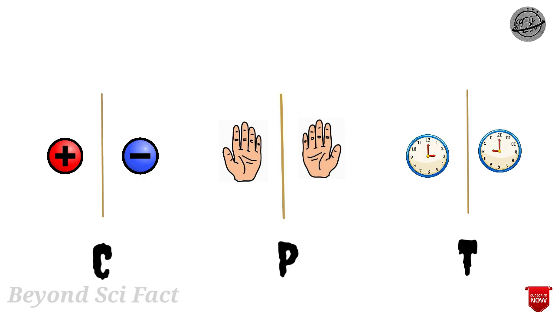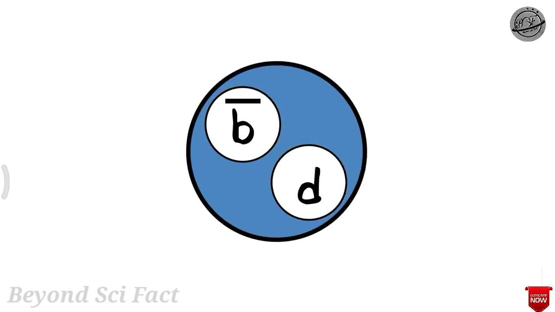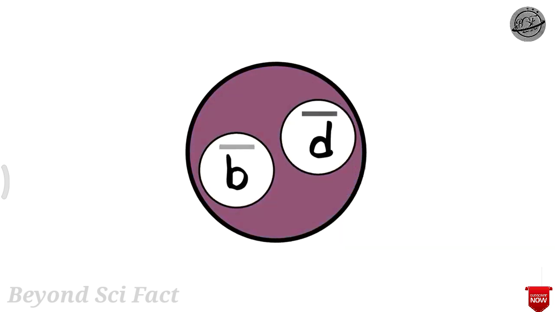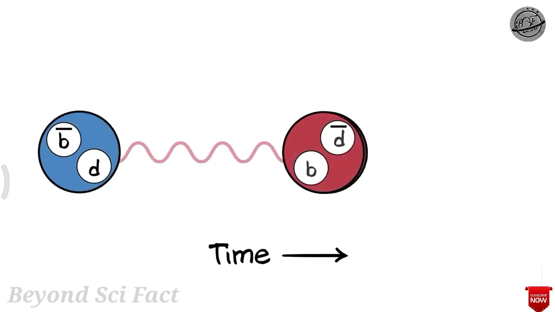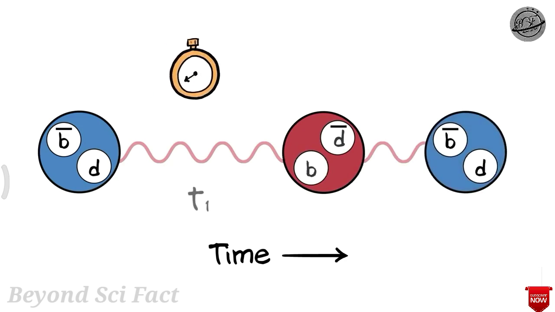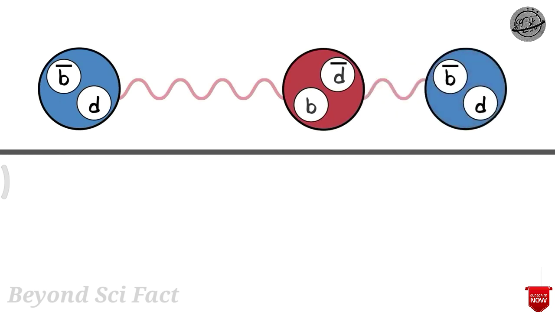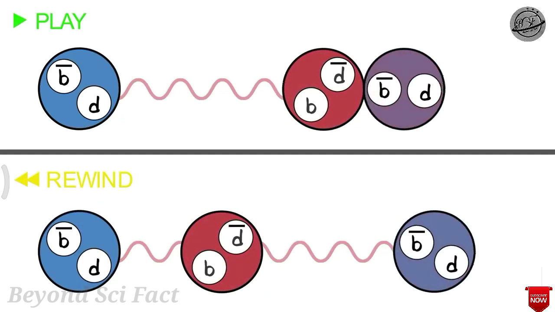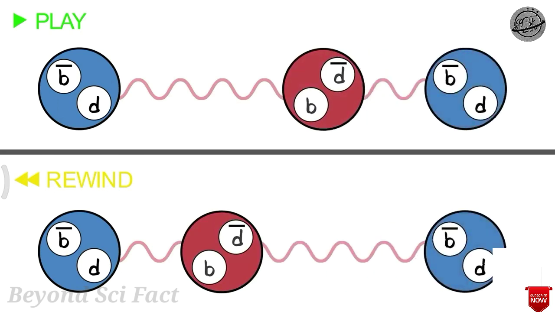As we can see, in CPT theory, C and P are violated. Then there must be that T symmetry would also be violated. Let's see how. Suppose when a pair of quarks are held together by the strong force, there are sometimes two different possible arrangements and they can switch back and forth between these two arrangements via the weak force. But switching in one direction takes longer than switching back. So if you record this event and play it forward and then in reverse, it would seem different. That means it breaks the time symmetry.